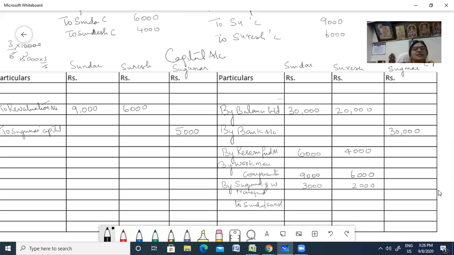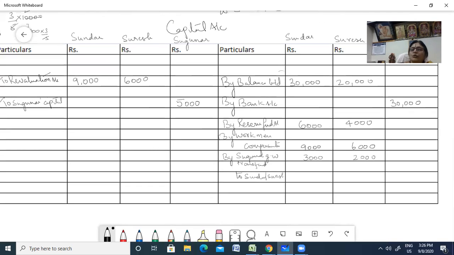Just see if there is anything else that you have to enter. 36, 9, 3 and 24 for your reserve fund. Everything you have transferred. 30,000 is being brought in. I don't think we have left anything, right? So shall we close our capital account? In the capital account we have 30,000.